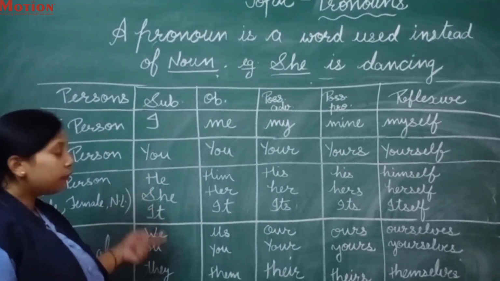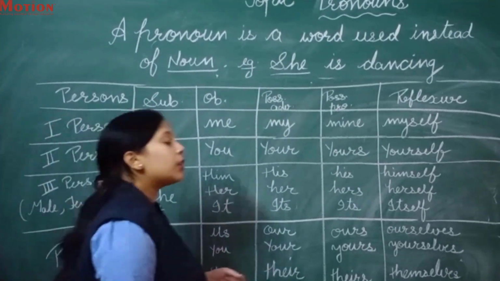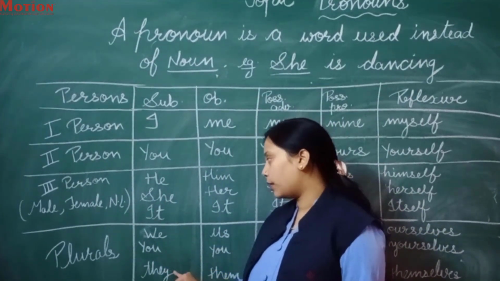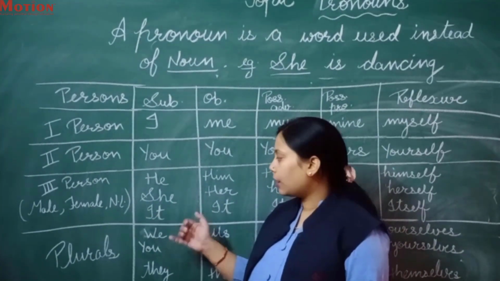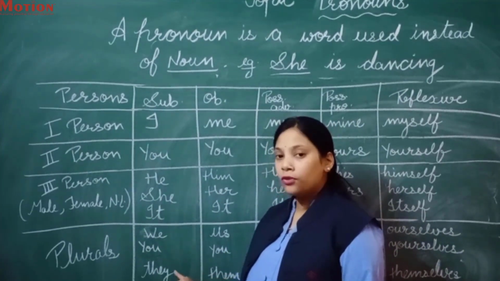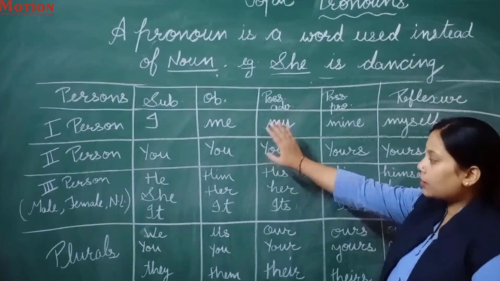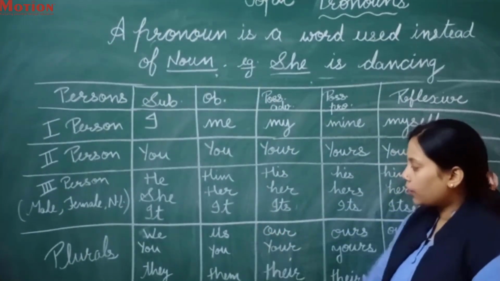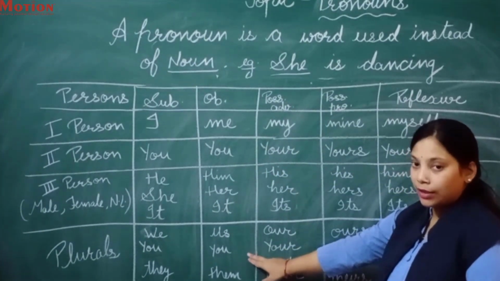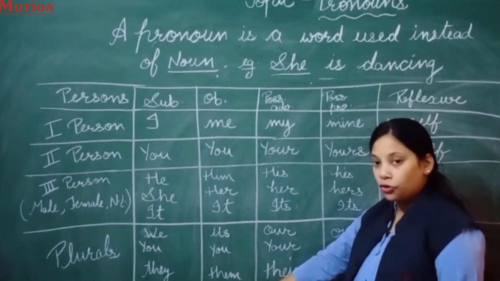Then if we have to use third person as a plural formation as a subject, we will use a common word, that is they. If we talk about many male persons, we will use they. If we talk about many female persons, we will use they. Okay, if we talk about many things or non-living things, we will use they only. Now if we have to use persons as an object in a plural formation, then me will change into us. Okay, you will remain the same, and him, her and it as an object will change into them.